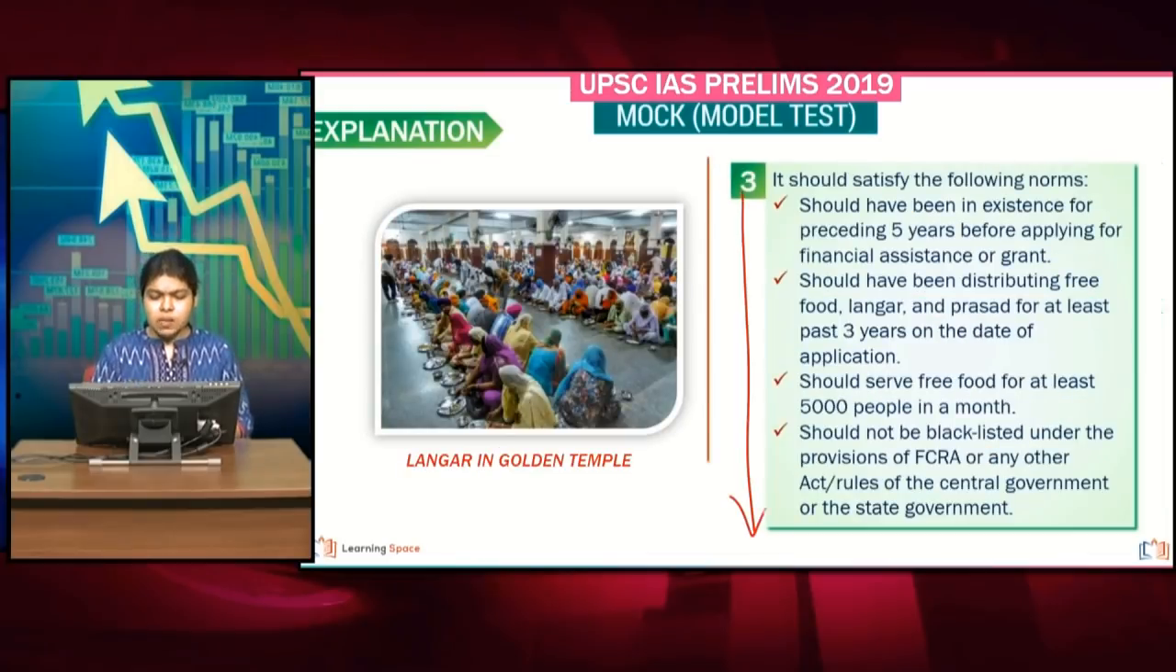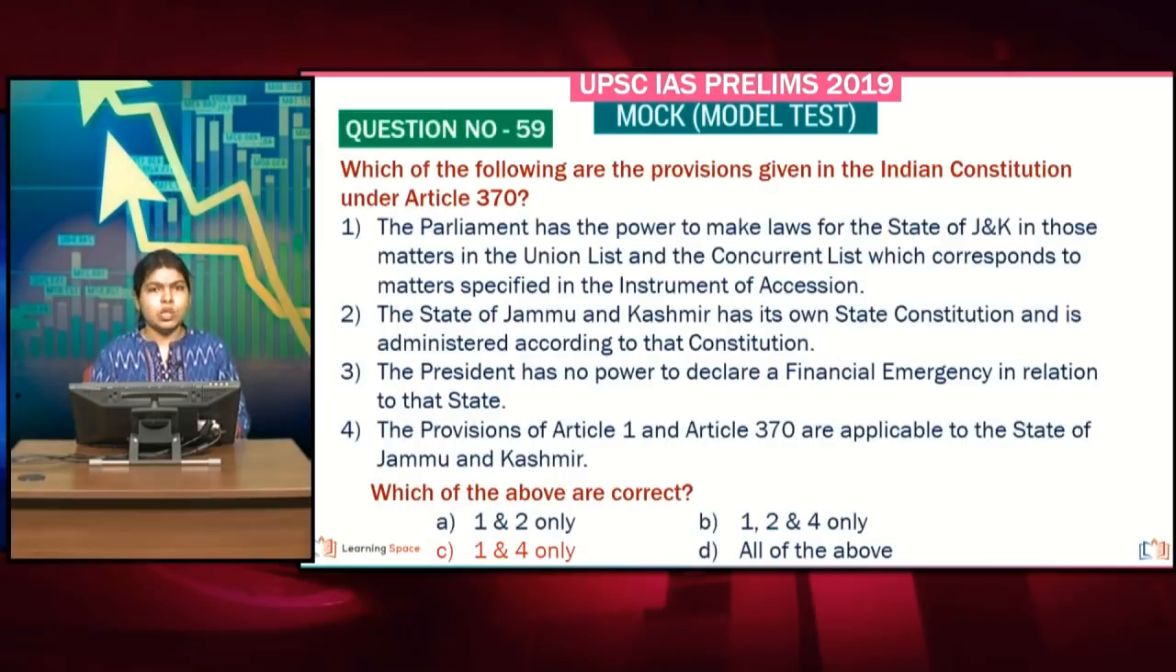So this actually gives a set of norms by which certain religious institutions can be chosen by the government. Like, it should have been in existence for the preceding 5 years. It should have been distributing free food, langar, for the past 3 years on the date of application. It also says that it should serve free food for at least 5,000 people in a month, and it should not be blacklisted under any provisions of the central government or by the state government. So these are some of the norms by which you have to select that particular religious institution.